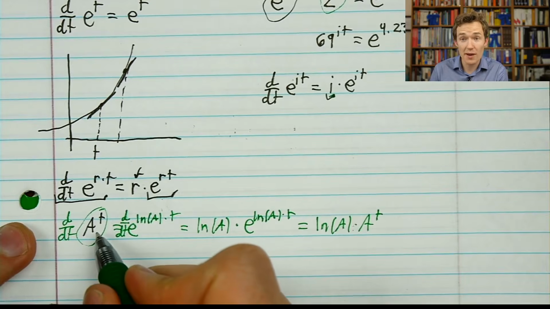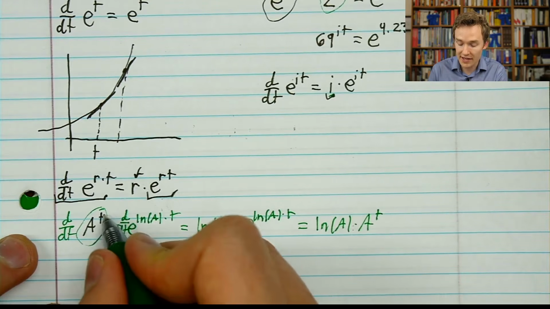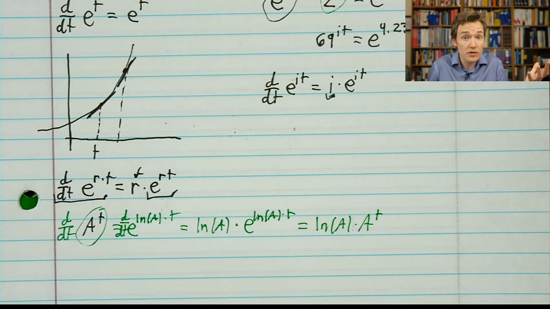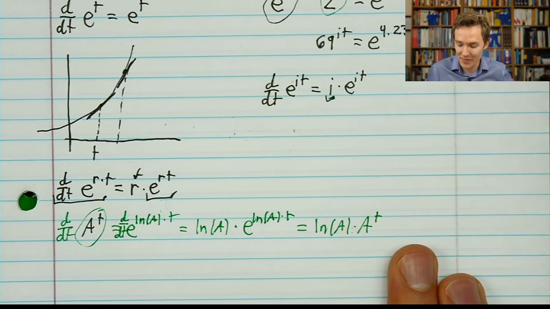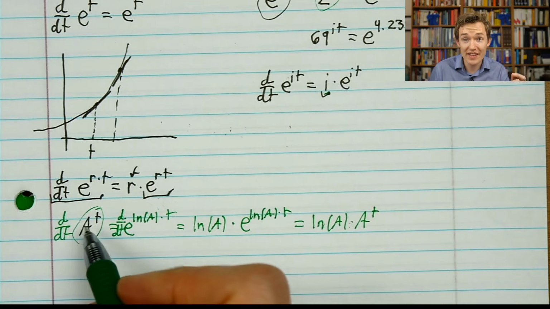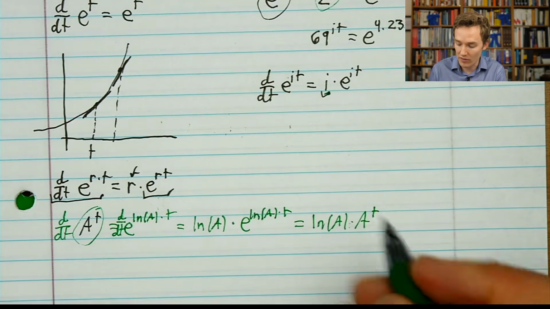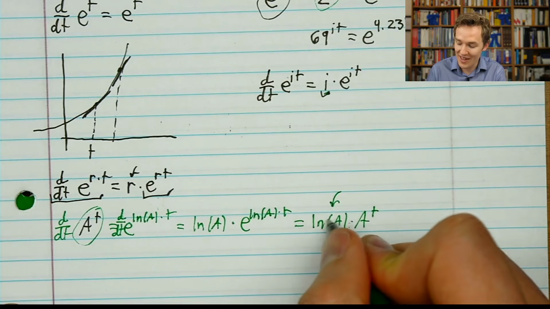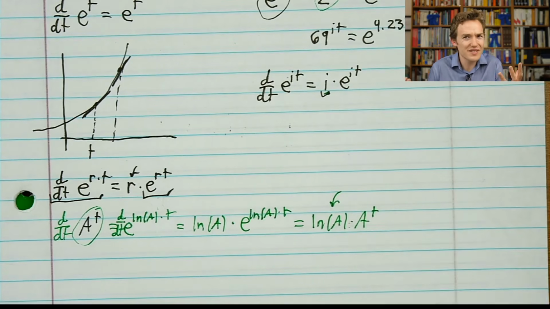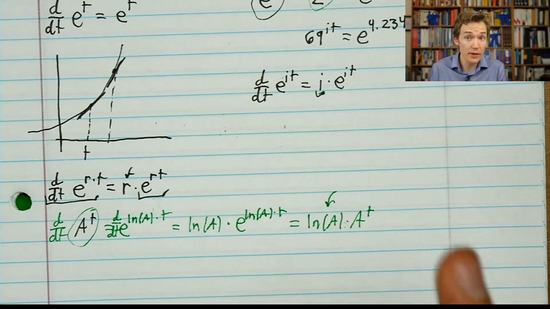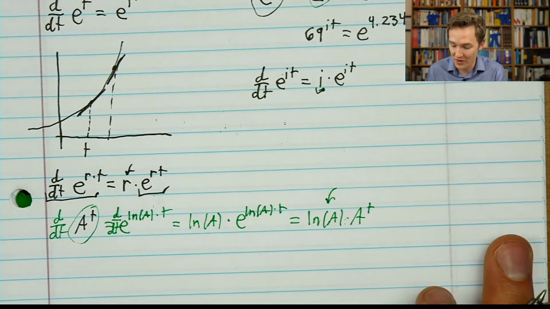So if you did describe all of your investments as a to the power t, which kind of feels more natural to a lot of people, that, oh, you might say, rather than e to some investment rate times t, just think of 1.05 to the t, and that describes something like 5% growth. If you were thinking of that growth in a continuous sense, not year over year, what's the new percentage, but moment by moment, what's the rate of growth, you would have to say the rate of growth is the natural log of that base, which just feels a little bit more awkward. You could do it, but it would feel more awkward.